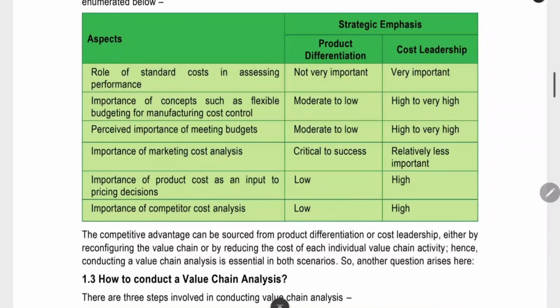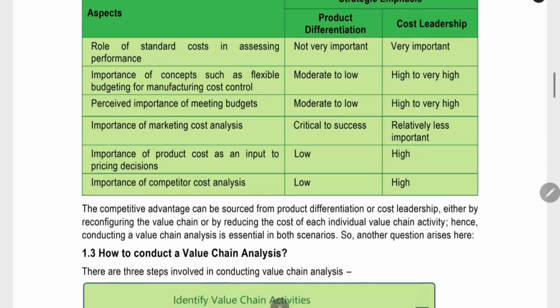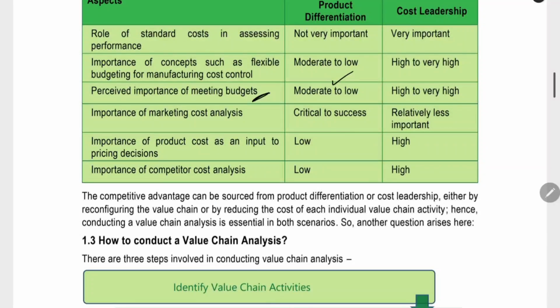Next thing is the importance of flexible budgeting. We have to do budgeting to reduce the cost. We do not want to spend a very high amount on cost, so we spend within the budget. That is important. Flexible budget is very important for cost leadership, high importance, but for product differentiation we have low importance. Same thing with meeting the budget. That is also not important for product differentiation.